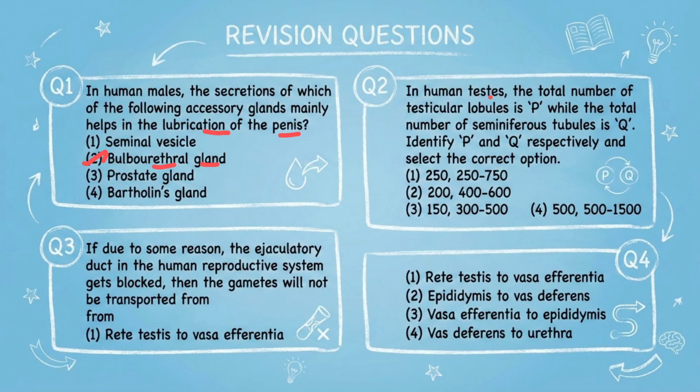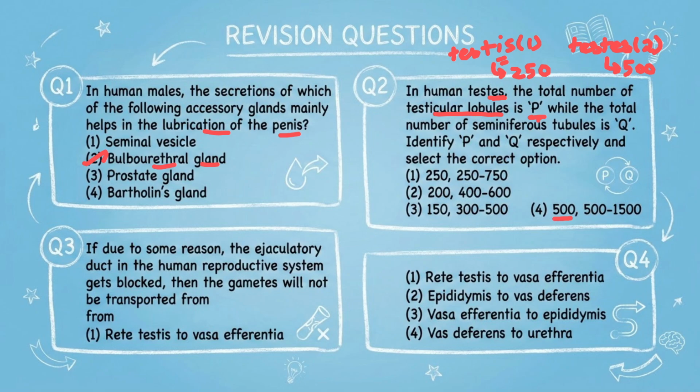In human testis, if they say IS, that is singular. Testis, IS is singular. If they say ES, that is actually plural. Means in testis, the number of testicular lobules is P. In testis, the number of testicular lobules is 250. Then if it is two, it is 500. So now the P value is 500.